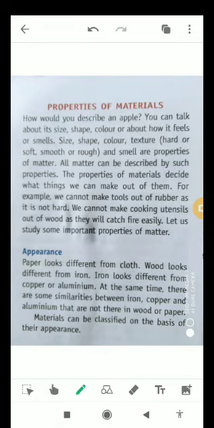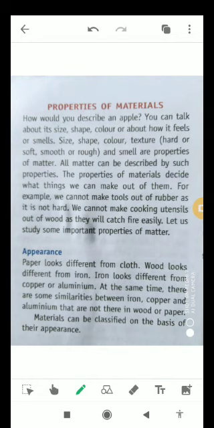The properties of materials decide what things we can make out of them. For example, we cannot make tools out of rubber as it is not hard. We cannot make cooking utensils out of wood as they will catch fire easily. Let's study some important properties of matter.